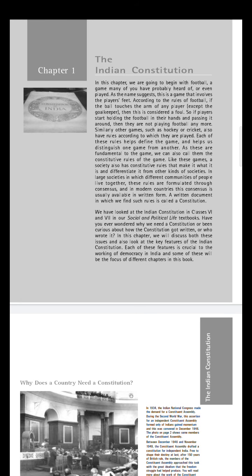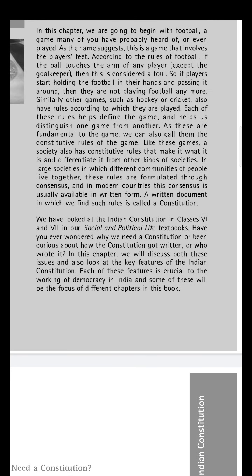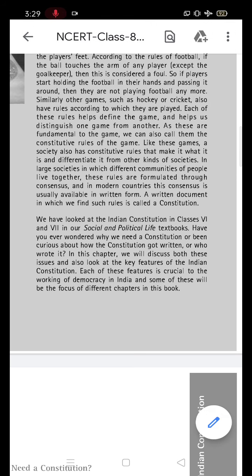Now I will read the second paragraph of this particular chapter. Now see, we have looked at the Indian Constitution in classes 6th and 7th in our Social and Political Life textbooks. Have you ever wondered why we need a constitution, or been curious about how the constitution got written or who wrote it?